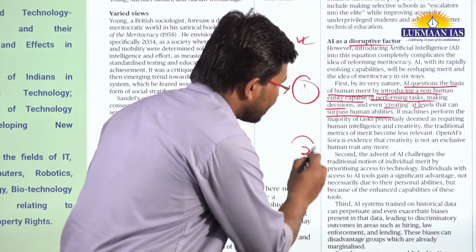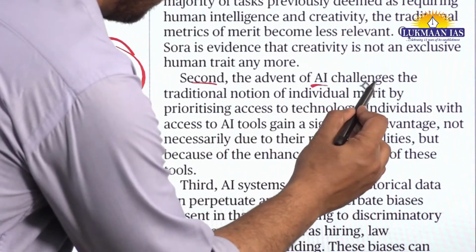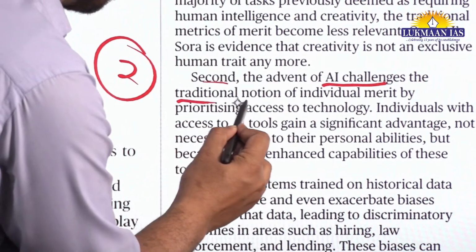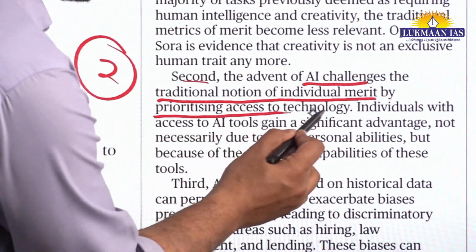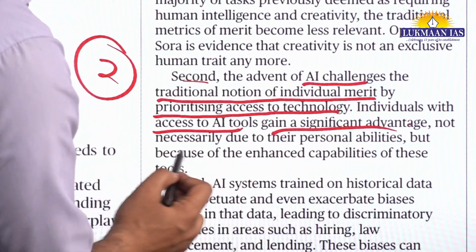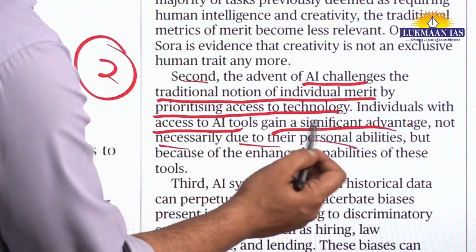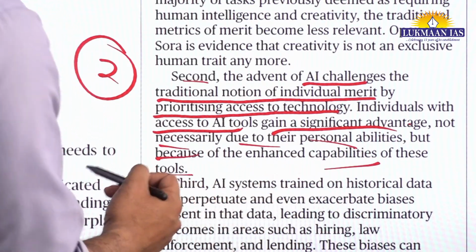Apart from this, the author has talked about another point. The author says that the advent of artificial intelligence challenges the traditional notion of individual merit by prioritizing access to technology. Individuals with access to AI tools can gain a significant advantage, not necessarily due to their personal abilities, but because of the enhanced capabilities of these tools.